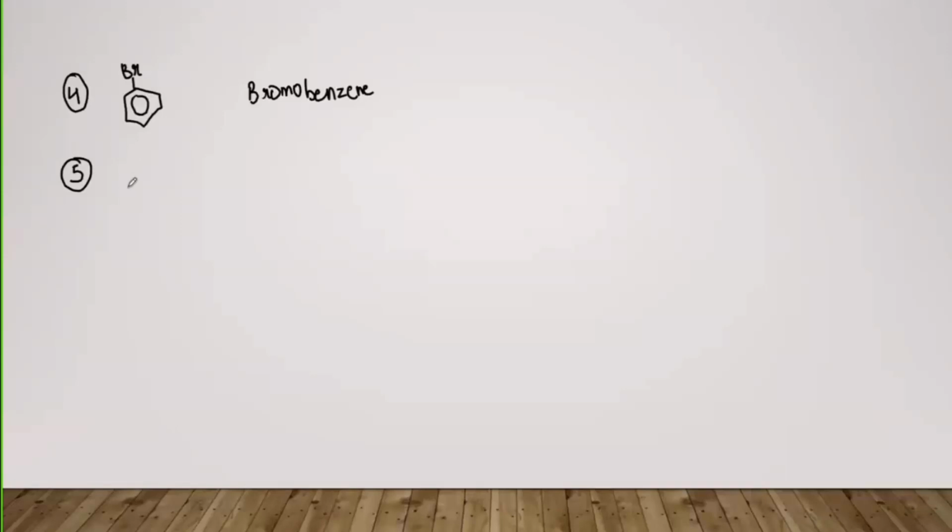ठीक है. Then we'll go to the di substituted compounds, like a benzene ring that has 2 halogens, one here and one here. ठीक है. So in common names, when we have multiple substitutions in a benzene ring, sorry, I forgot to write this. When there are multiple substitutions in a benzene ring, you must have heard of ortho, meta and para. ठीक है.